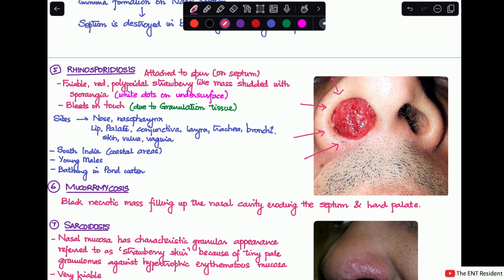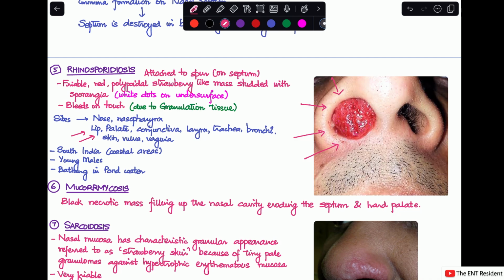The usual sites where this disease starts are the nose and nasopharynx, but other sites can be included as well, like the lip, palate, conjunctiva, larynx, trachea, bronchi, skin, vulva, and vagina. And rhinosporidiosis is more common in young males. There might be a history of bathing in pond water from which they catch this fungus or protozoa, known as Rhinosporidium seeberi. Rhinosporidium seeberi is the cause of the disease called rhinosporidiosis. Now, this is about rhinosporidiosis.